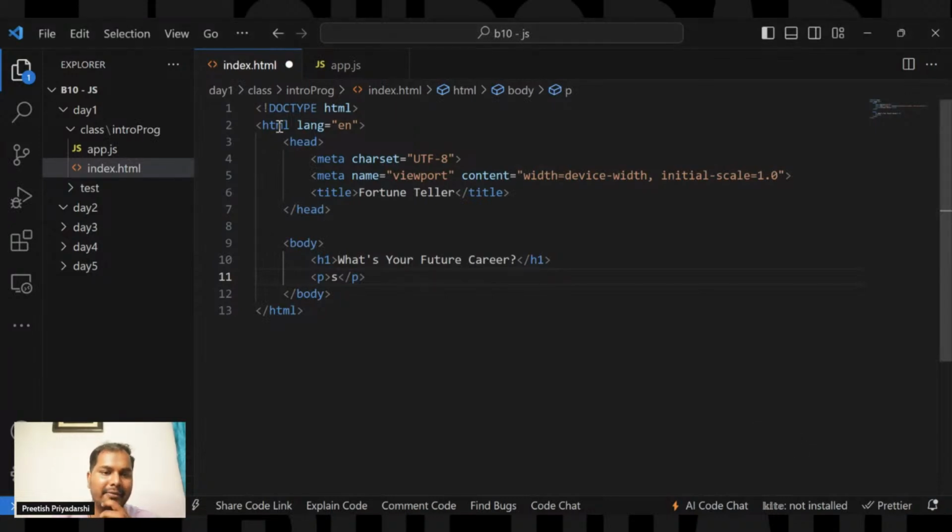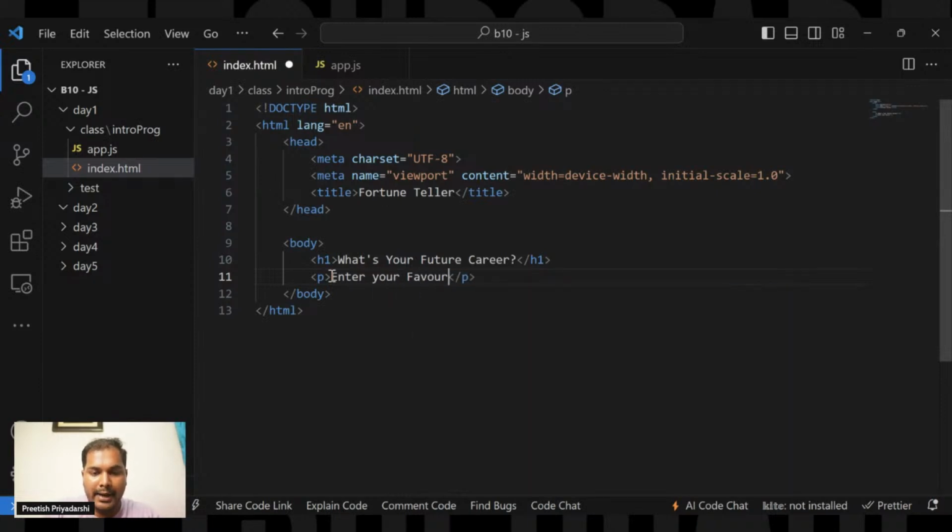So HTML starts with the HTML tag and closes with the HTML tag. The content which you want to be displayed on the browser, you need to mention in the p tag, that is a paragraph. This suggests the start of the paragraph, and this suggests the end of the paragraph. HTML is like a building block of the web page, which marks the content in the web page. Like here you mark the h1 tag, that is the heading. Here you mark the paragraph, that is the p tag. So HTML is like the building blocks or the skeletal structure of a web page, not the design part. So, enter your favorite color.